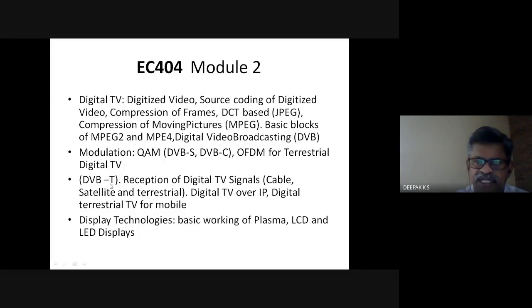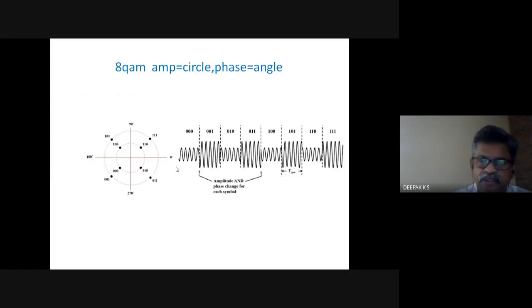And DVB terrestrial has fluctuations because of the multiple signals being received. So the bandwidths are different. Here we had FM previously, so this bandwidth is higher. Here, lower bandwidth, because there was a need for using FM in satellite communication when analog systems were in place. And yesterday I talked about quadrature amplitude modulation.